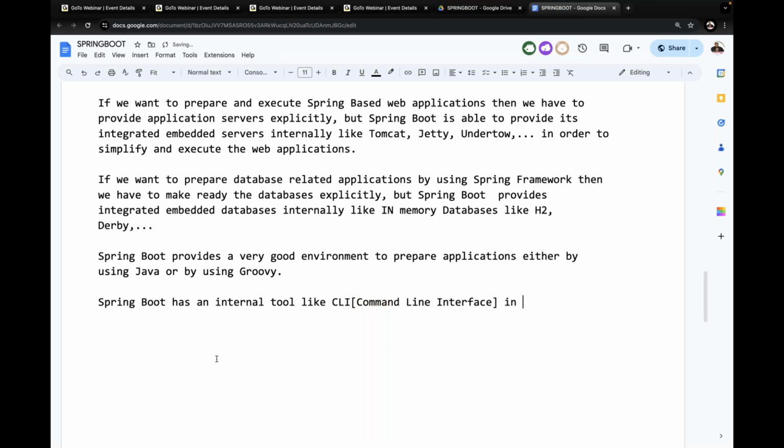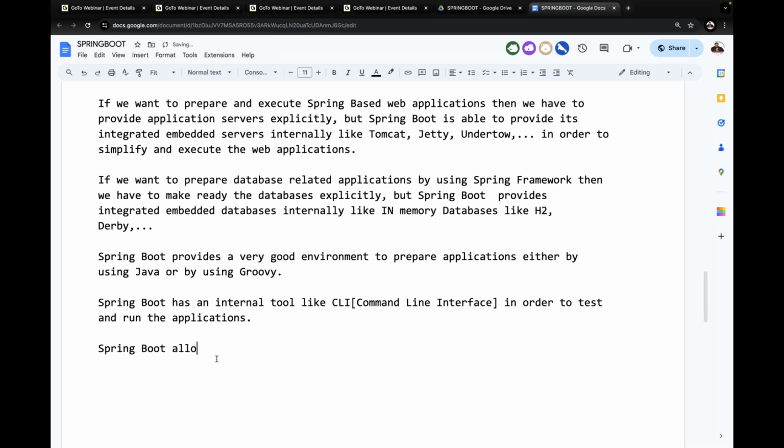Command line interface, in order to test and run the applications. To run and to test the applications, the command line interface is specific to Spring Boot and is used by Spring Boot internally.